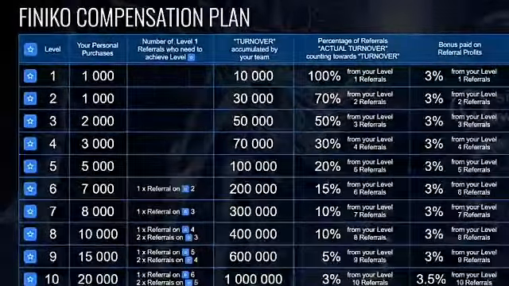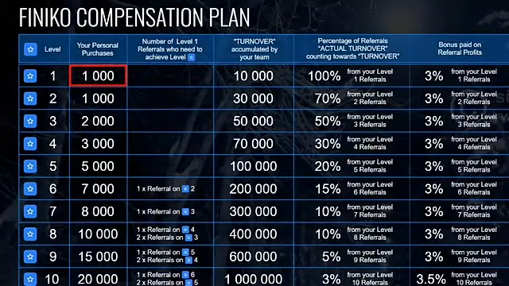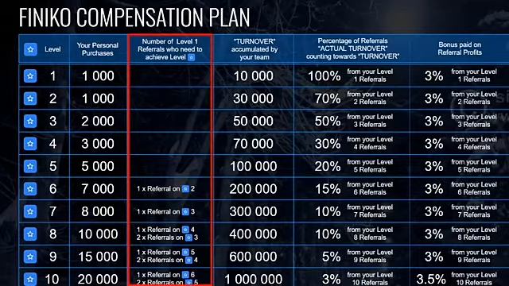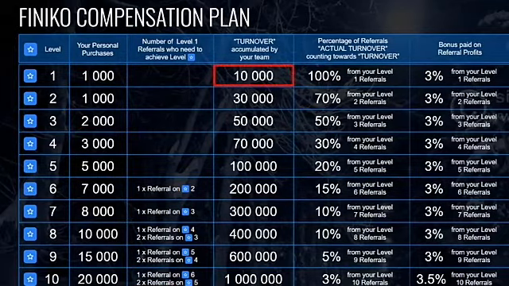Now to qualify, you need to have personal purchases of 1,000 CFR. Now 1 CFR is equal to $1, and 1 CTI is 1,000 of those, which is $1,000. So you need to have at least 1 CTI purchased yourself in order to qualify for bonus level 1. Now I'll come back to this column here a little bit later, but to qualify for level 1, you need to have a turnover of at least 10,000. Now your own personal purchases don't count towards that turnover. So even if you have 10,000 purchased yourself, that figure is not counted in your turnover.